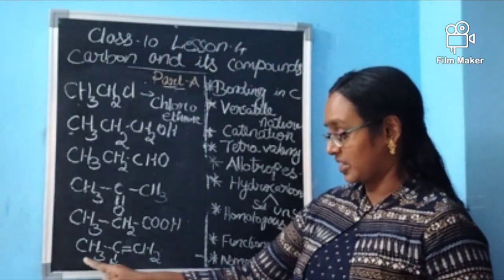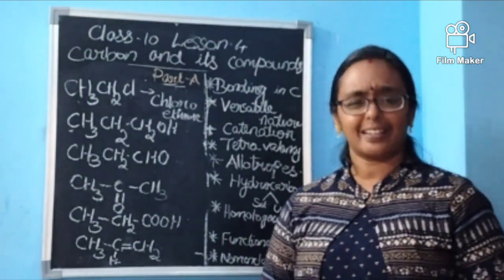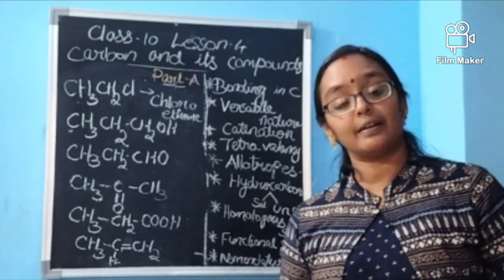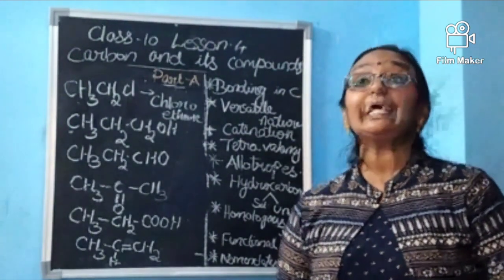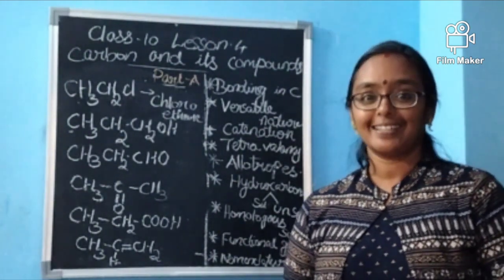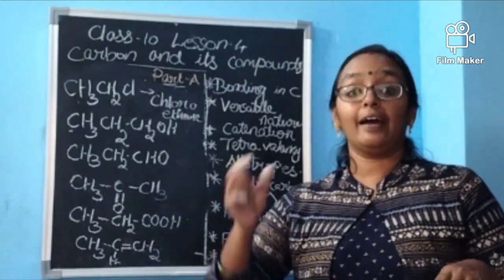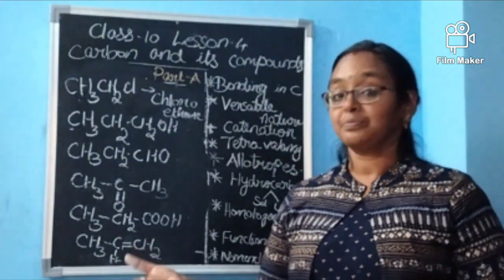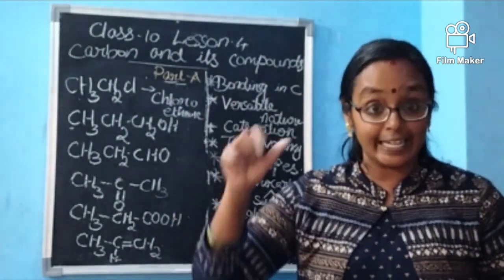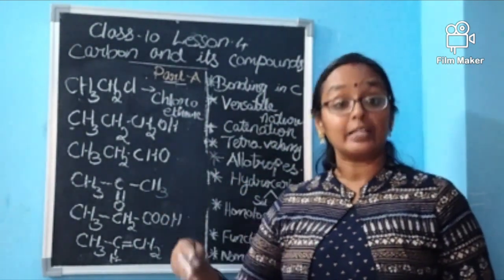Then CH3 CH double bond CH2. What is that? A double bond group is there, so it will end with ene. I told you a saturated single bond ends with ane, a double bond ends with ene, and a triple bond ends with yne.